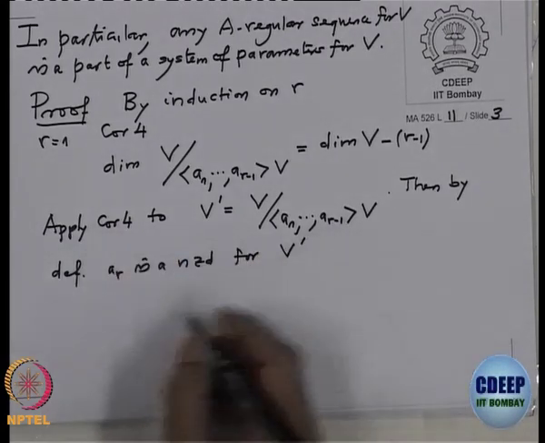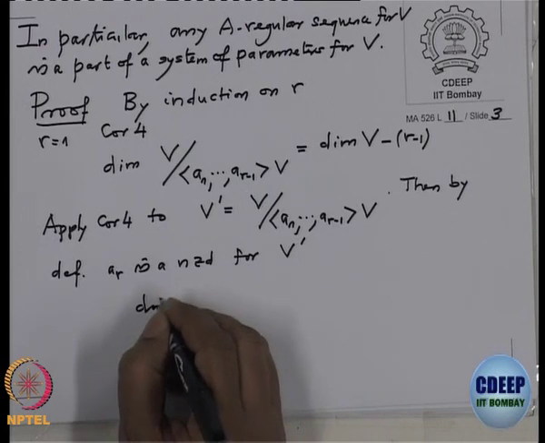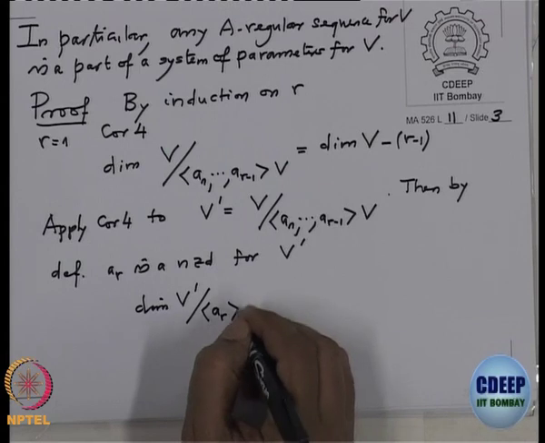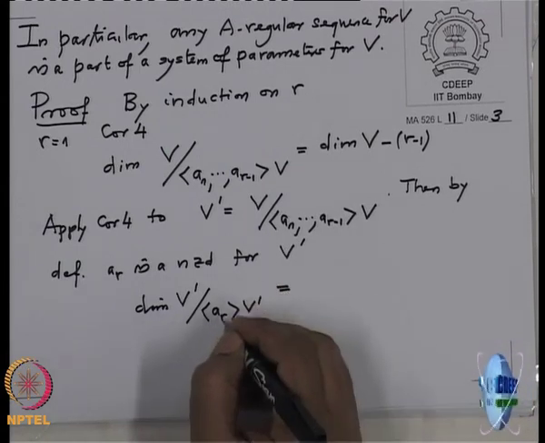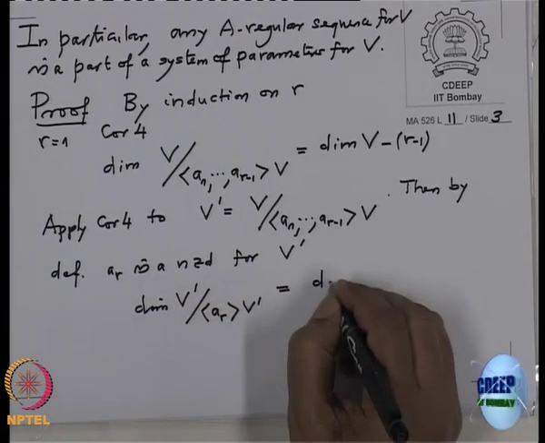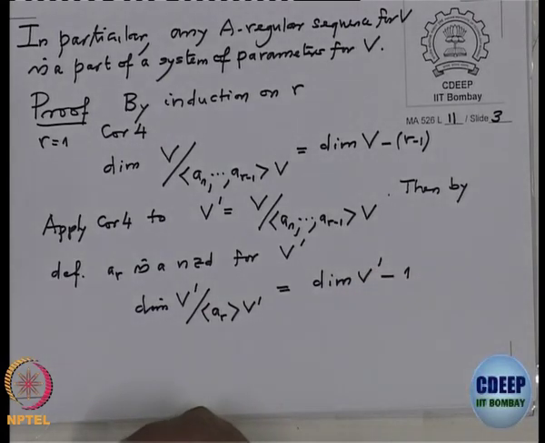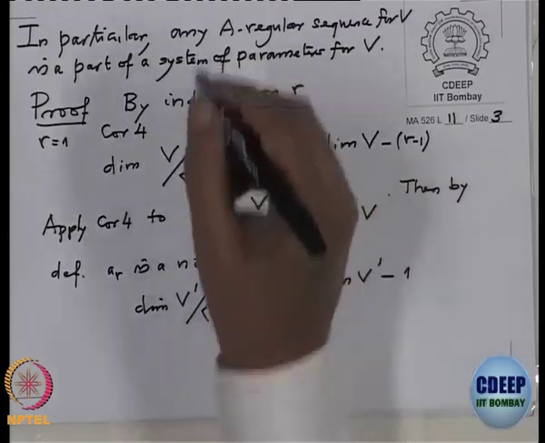So by corollary 4, the dimension of V prime modulo ar V prime drops exactly by 1 from V prime. So now just put it together and you get corollary 5.